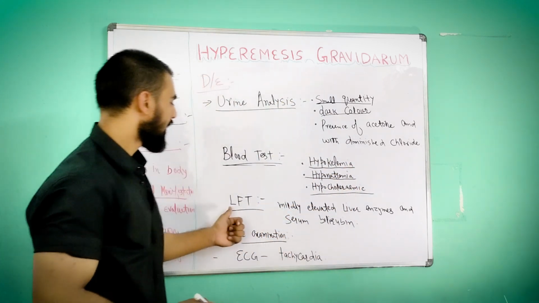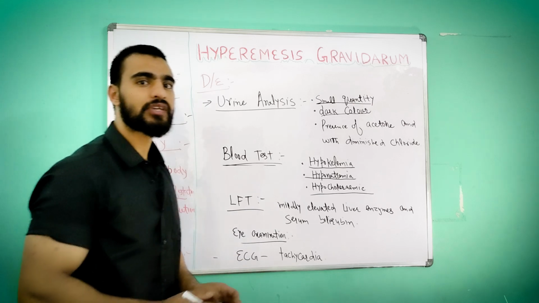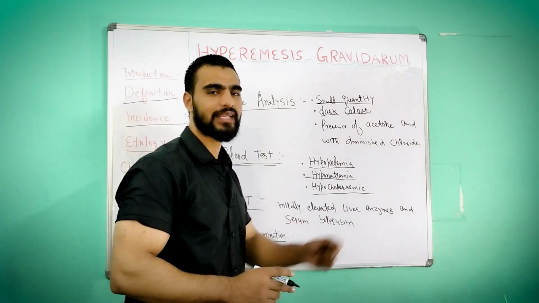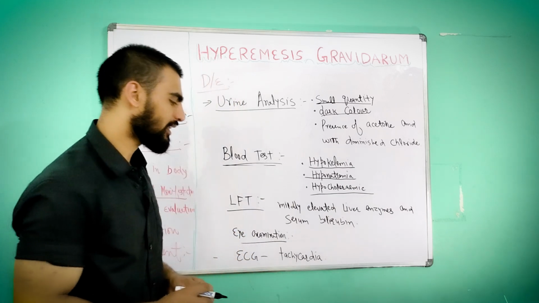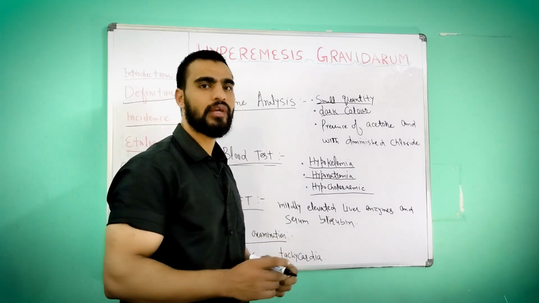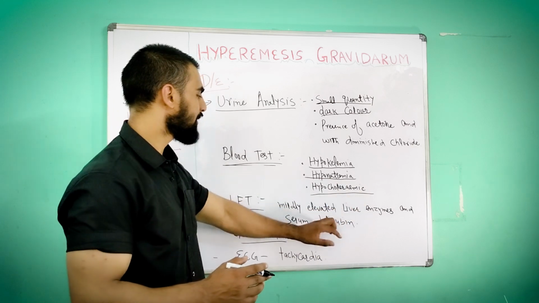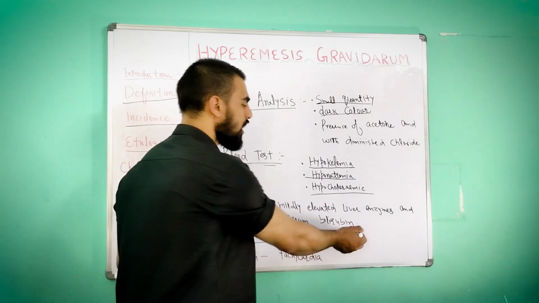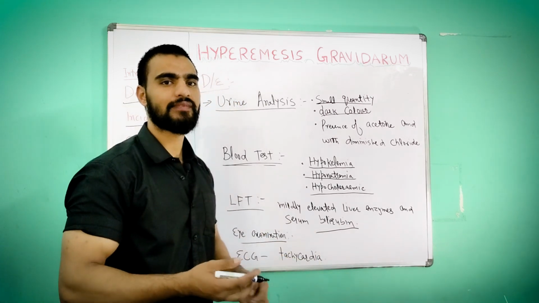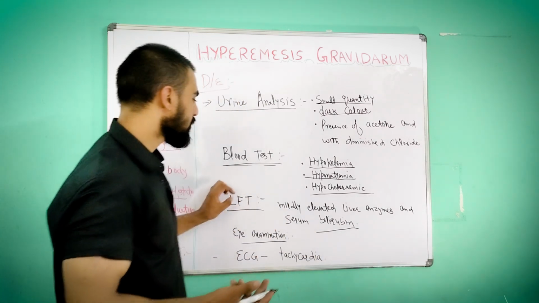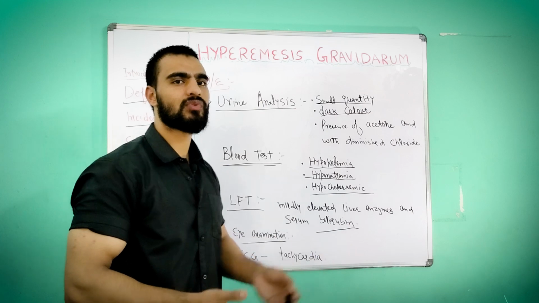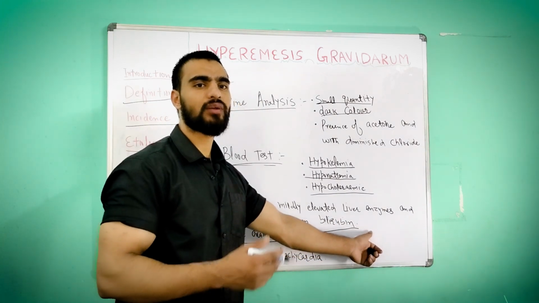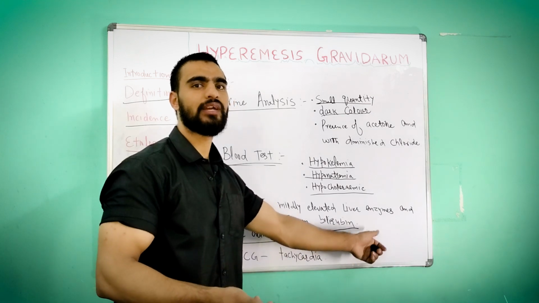Okay, then LFT, liver function test. What can we find out? There will be elevation of liver enzymes, that means SGOT. Those enzymes will be mildly elevated, and also the bilirubin level will increase. That will cause jaundice. So while doing LFT, liver enzymes will be elevated, and the level of serum bilirubin will also increase. That will lead to jaundice.